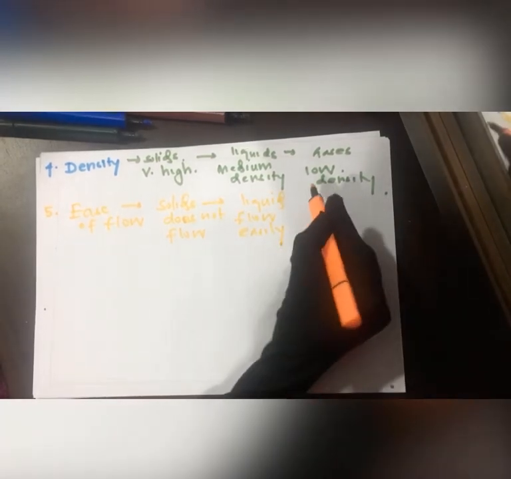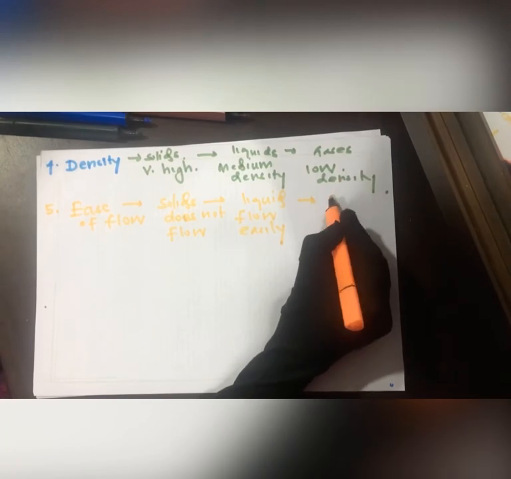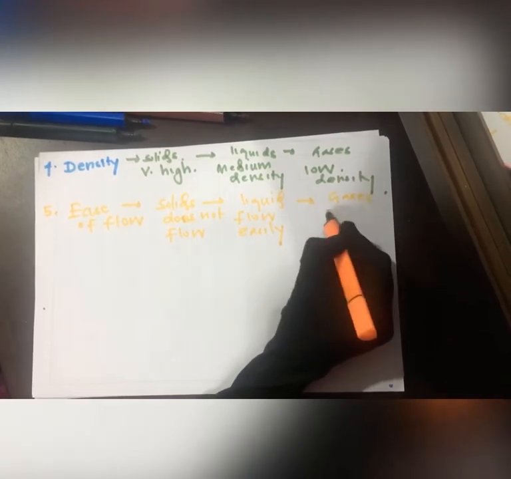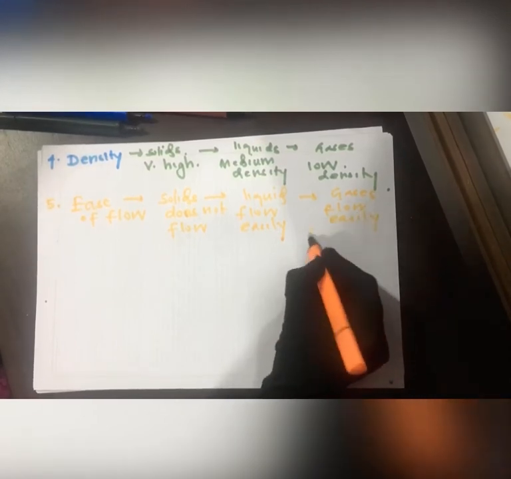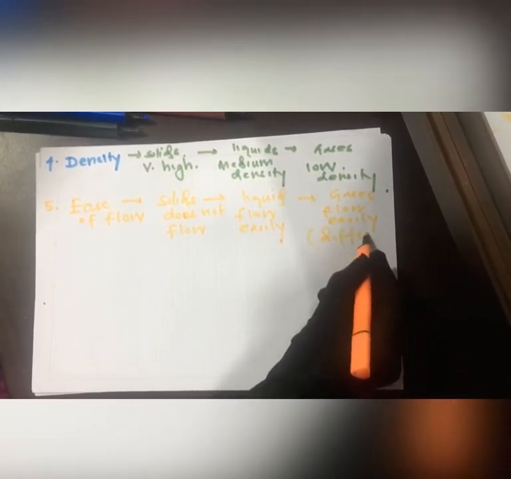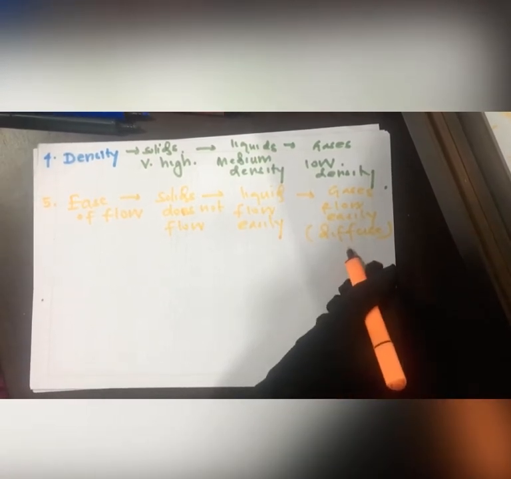Gases flow and also diffuse very easily. Diffuses means spreading from one place to another place very fast.